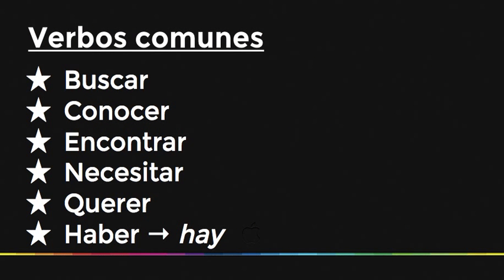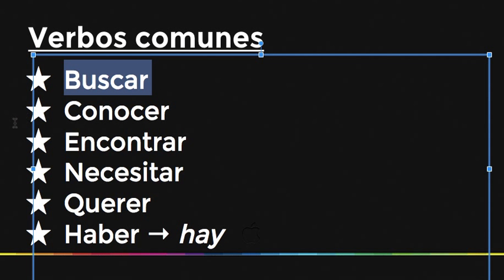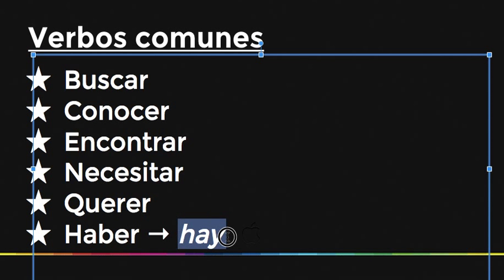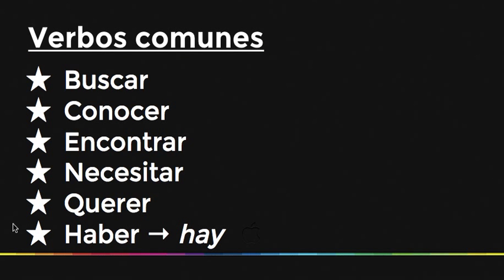Let's look at some of the verbs that we would use. If we're describing a thing using the subjunctive with these adjectival clauses, most likely we're looking for something, or we know of something, or we find something, we need something, we want something, there is something. That's where these verbs come into play. Buscar is to look for. Conocer, to be familiar with or to know. Encontrar, to find. Necesitar, to need. Querer, haber, most likely with hay: there is, there are. These are all verbs that are commonly used.